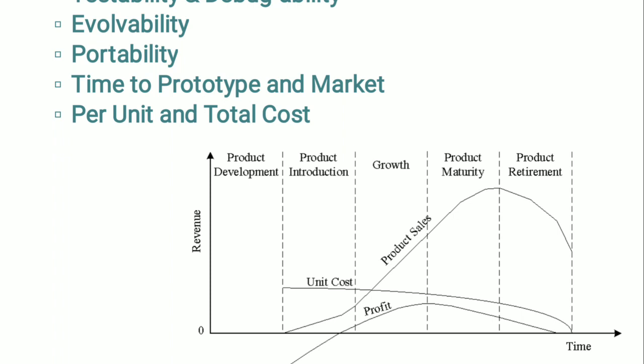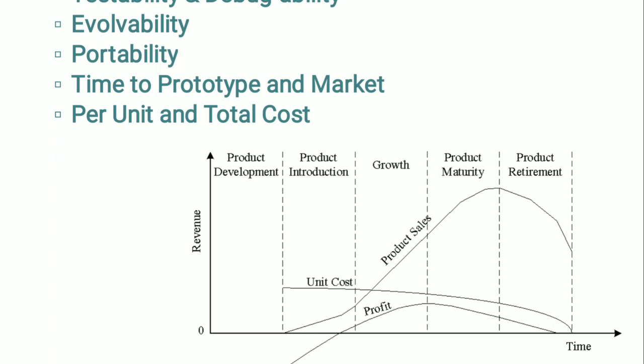The next column is product retirement or decline phase, which starts with a drop in sales, volume, market share and revenue. The decline happens due to various reasons. It may be because of competition from a similar product with enhanced features, which most of us have seen with respect to the mobile market, right? Technology changes, etc. At some point of the decline stage, the manufacturer announces discontinuing of the product. Once again, you can easily take the analogy of the mobile market, because most of us are used to seeing the market in day-to-day life. The different stages of the embedded product life cycle, revenue, unit cost, and profit in each stage are represented in this graph, as I told.